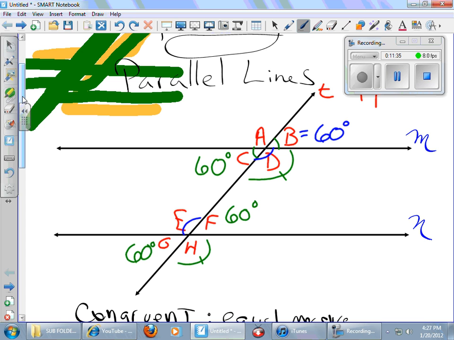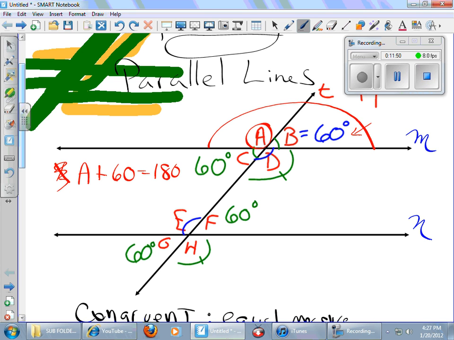Do you see this half circle right here? If this angle here is 60, we don't know angle A, but we do know that A plus 60 must equal 180. Let's get A alone. Hey, it's a one-step equation. I'll subtract 60 from both sides. A must equal 120. A is 120 degrees.